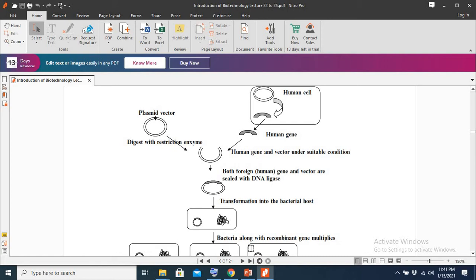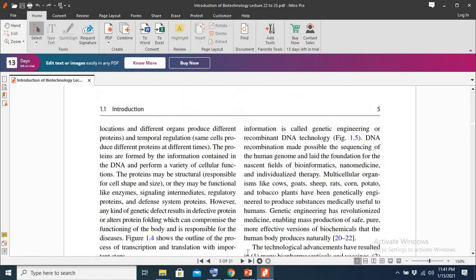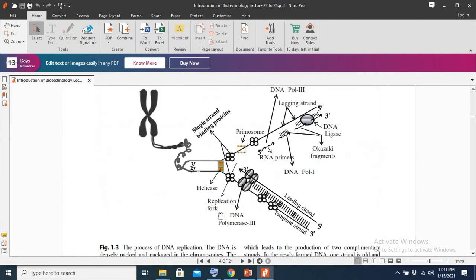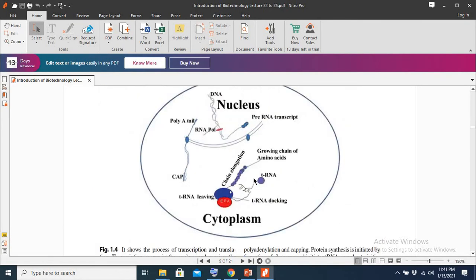That is why we see here how replication takes place and how transcription takes place. Replication is synthesizing DNA from DNA, and this picture shows the process of transcription, synthesizing RNA from DNA, and then translation taking place. The messenger RNA transcript is translated, making a protein. So here is a protein.